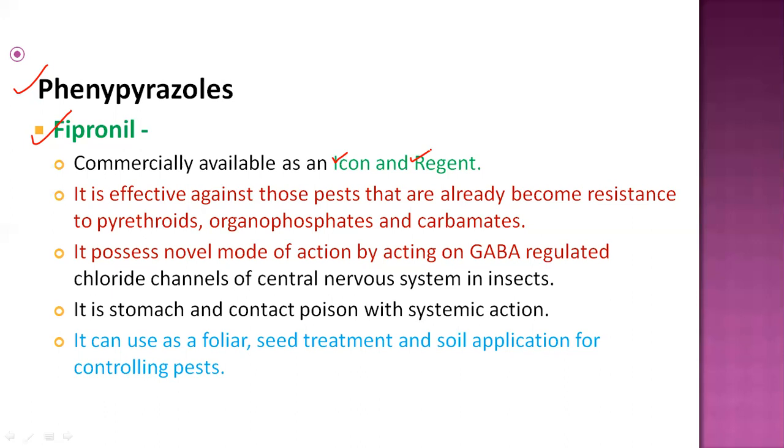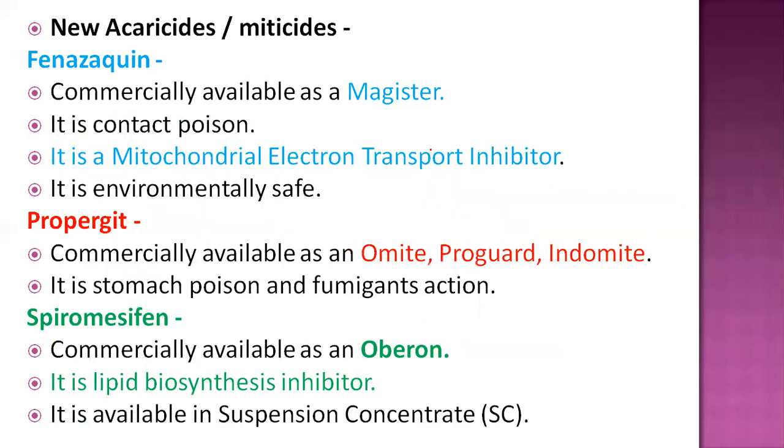Generally, it can be used as a foliar spray. It is also used in seed treatment, and it can even be applied directly in soil. Soil application is used for controlling various pests. So this is one important compound.